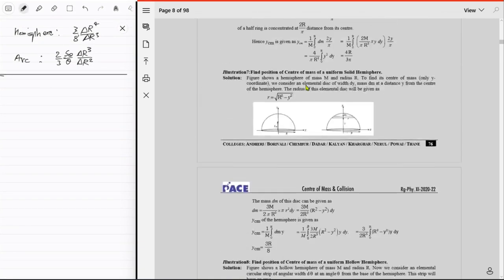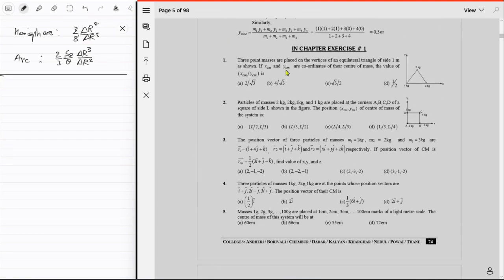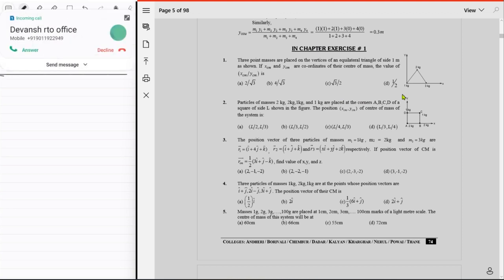So in chapter exercise 1, right? Okay, three points pass through the vertices of an equilateral triangle, side 1 meter. If x center of mass, y center of mass are the coordinates of their center of mass, then the value of x center of mass upon y center of mass is... Come on, are you serious? Okay, whatever. This might be actually weird. Side 1 meter, but you can use complex numbers to represent these things. Now this might be very weird for some people. Uh oh, I think we should stop.